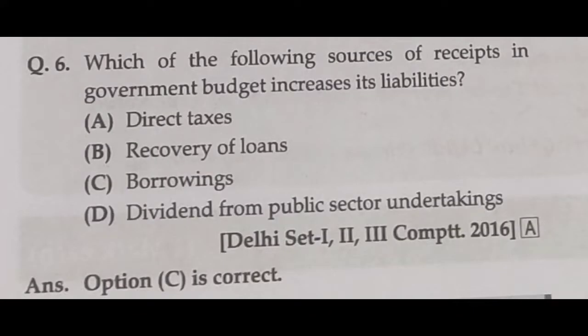And then question number 6. Which of the following sources of receipts in government budget increases liability? Direct taxes, recovery of loans, borrowings, dividend from public sector undertakings. Normally, borrowing will increase the liabilities of the government. So borrowings will be the correct answer. Option C is the correct answer.